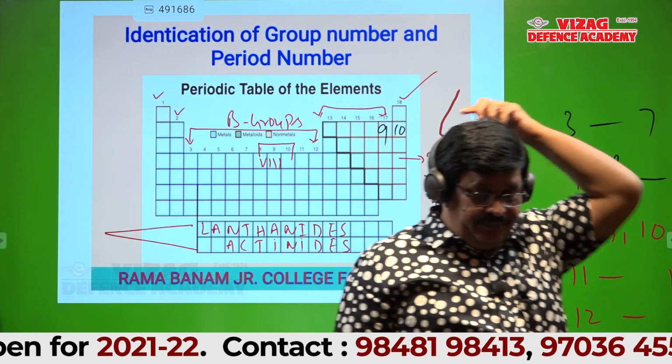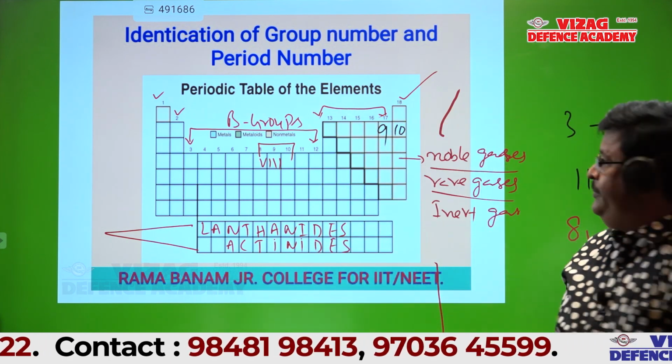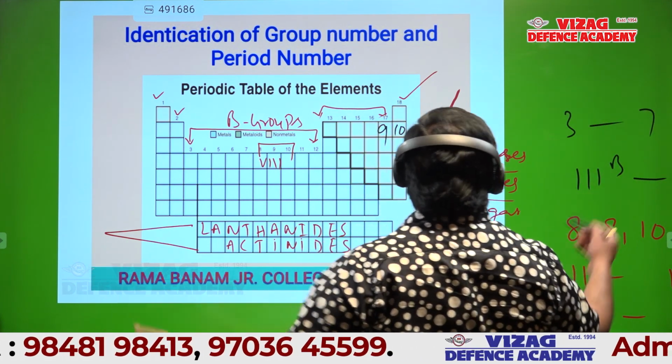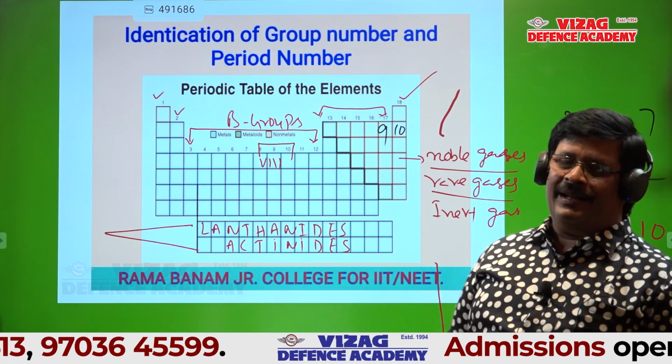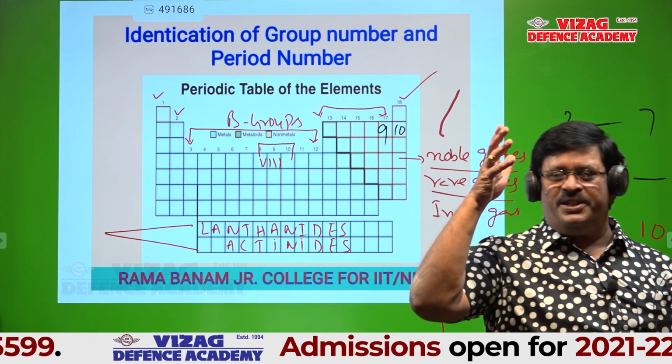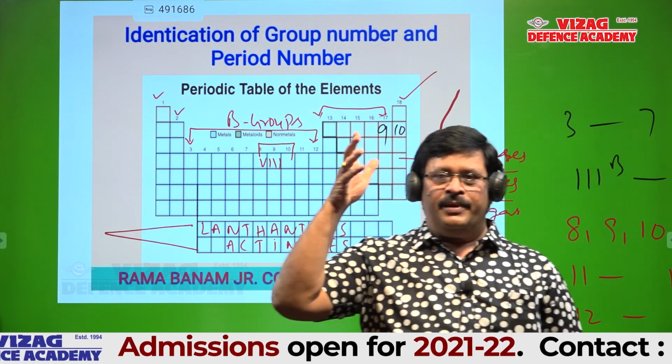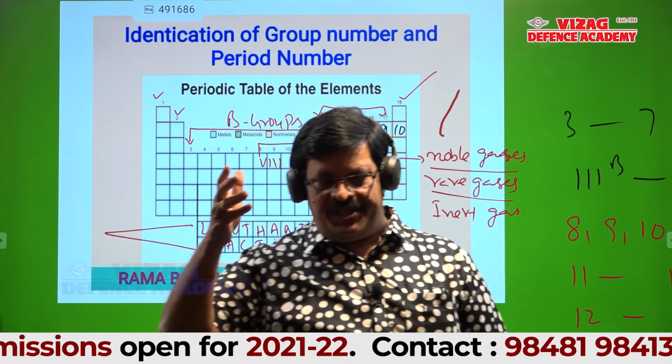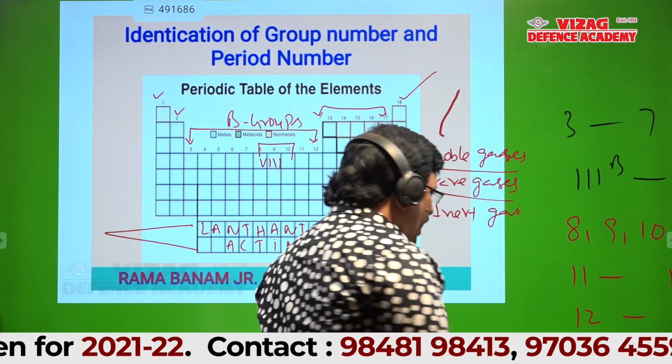Group 17 and second period. Please, students, mute your mobiles. Now I will explain one.